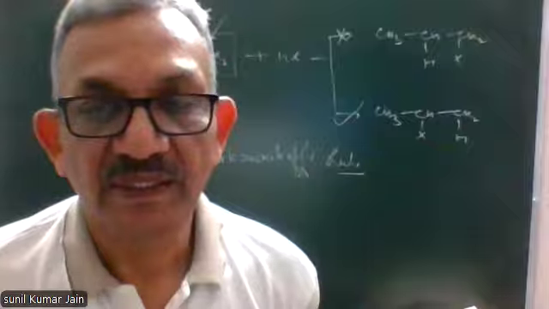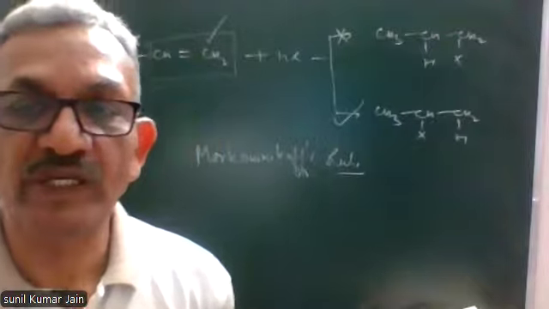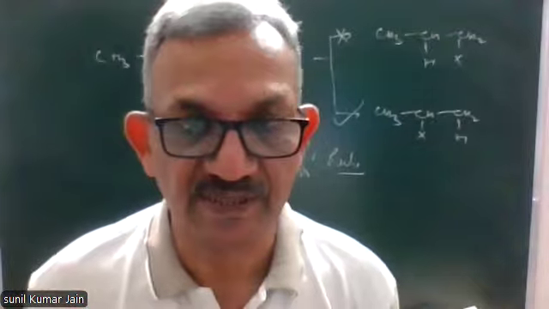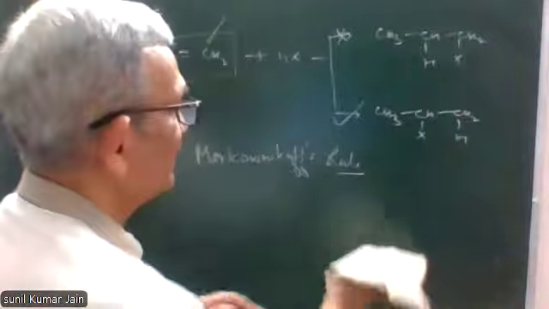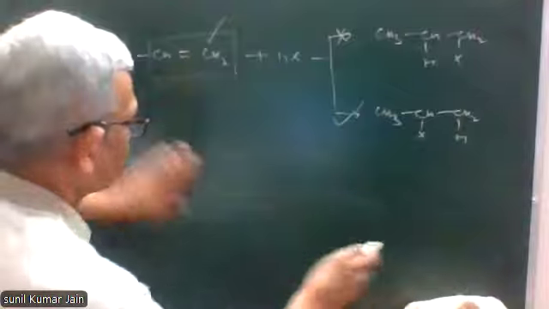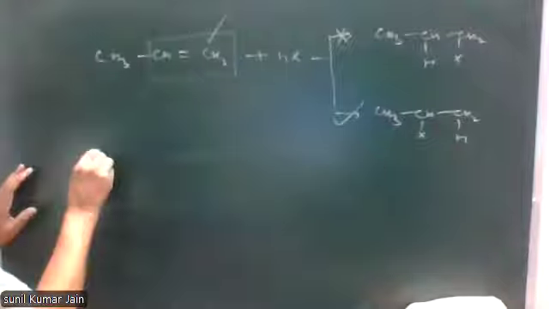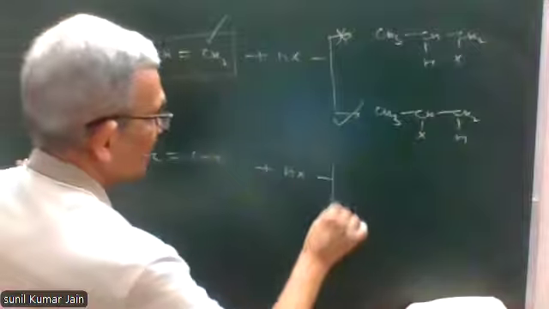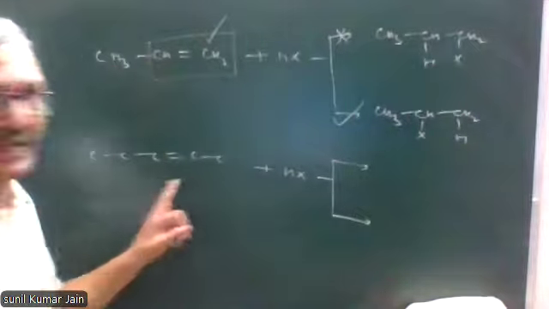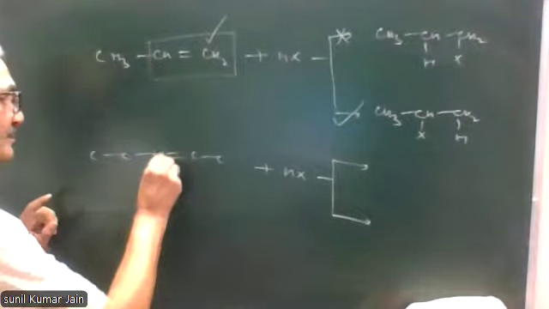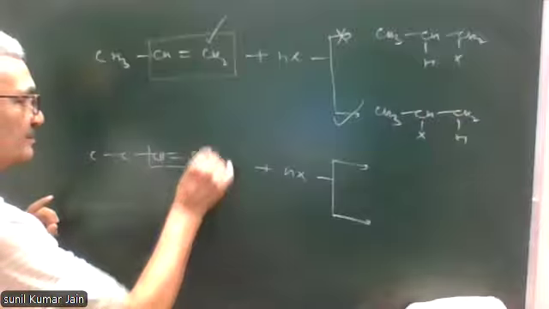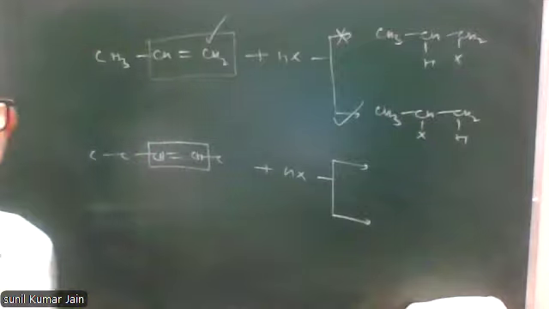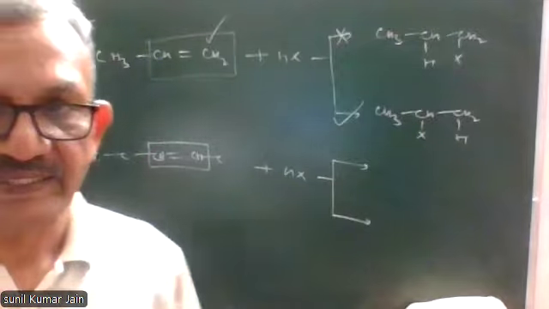But this statement is not applicable in all cases. I'll give an example. Let us say the alkene is 2-pentene. In this case, the alkene is unsymmetrical.